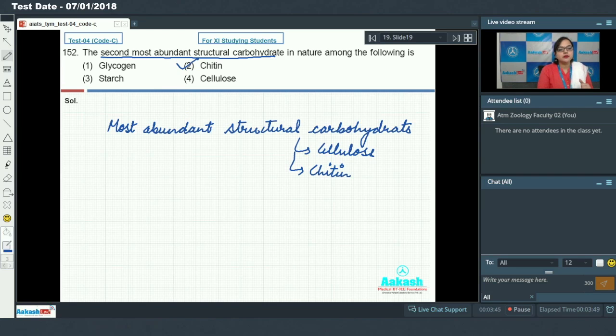Talking about the rest of the options, option 4, that is glycogen. Glycogen cannot be our answer since it is a storage carbohydrate, not structural carbohydrate. Similarly, starch is also a storage carbohydrate, not structural carbohydrate. So option 3 cannot be our answer. And option 4, that is cellulose. Cellulose is most abundant structural carbohydrate, not second most. So this cannot be our answer. So the correct answer for this question is option 2. Moving on to our next question.